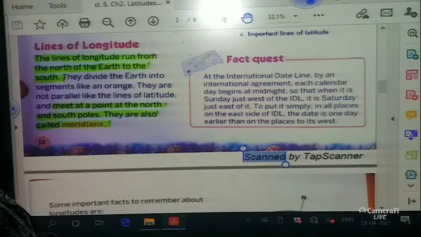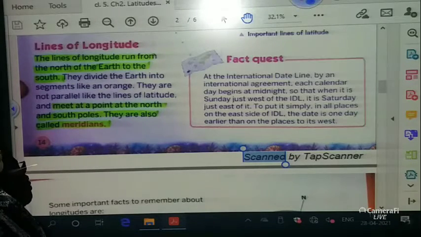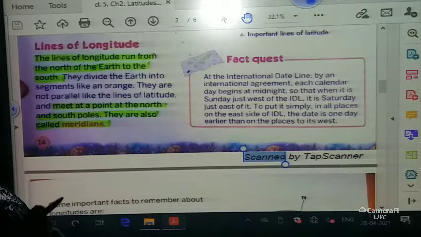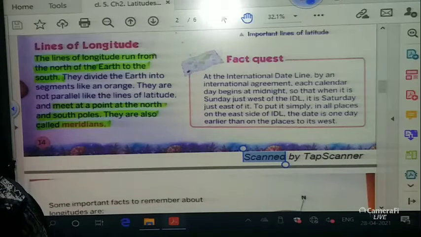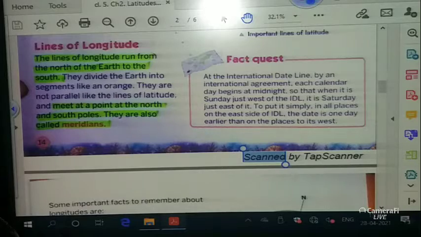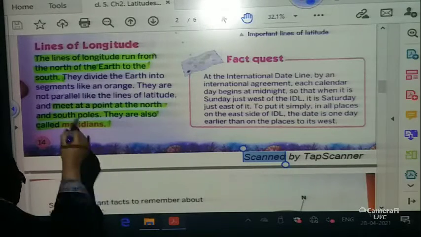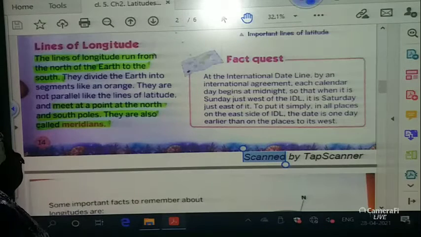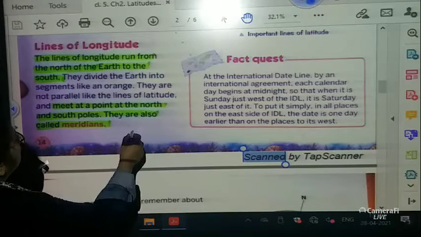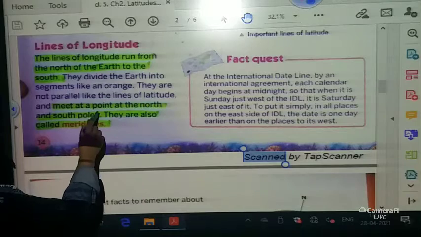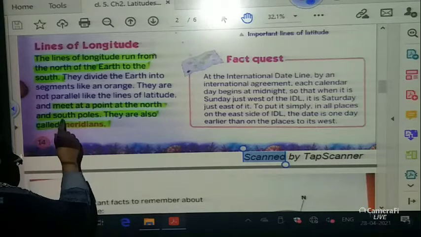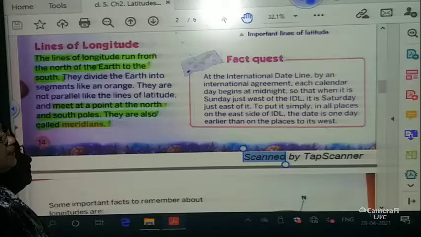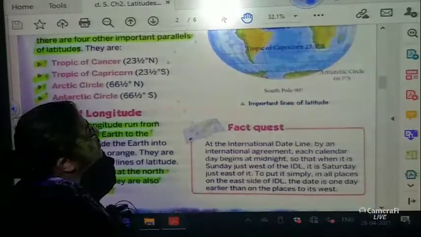They divide the earth into two segments like an orange. You must have seen an orange when you peel the skin, and when you eat one segment at a time, it looks like that, one curve. They are not parallel like the lines of latitude. They are not at all parallel, and meet at a point at the north and south poles. They are also called meridians, children.